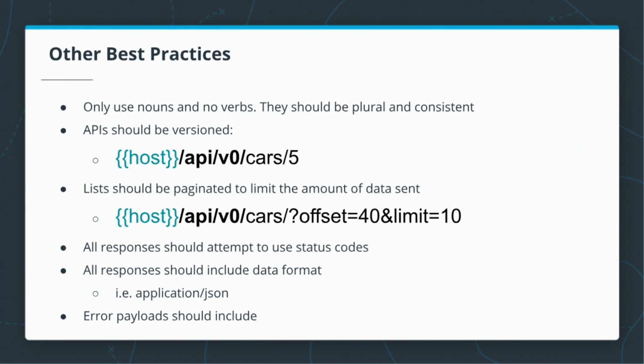All responses should include data formats. Once again, it's not entirely clear what kind of data we're sending over our network, so including this in our headers will dramatically improve our effectiveness as we're making use of that data. And error payloads should include messages. An error payload is super valuable for the client or the user, but only if it actually provides information for what went wrong so that that can be corrected.